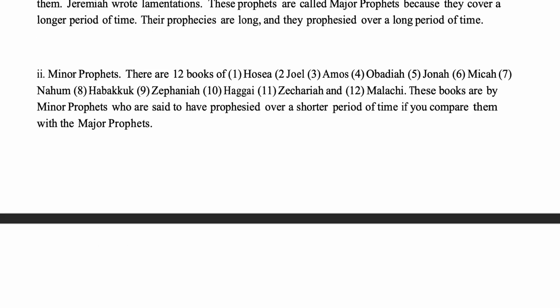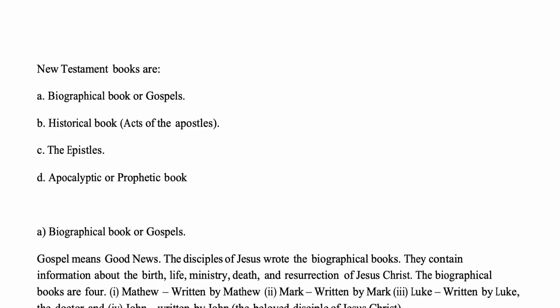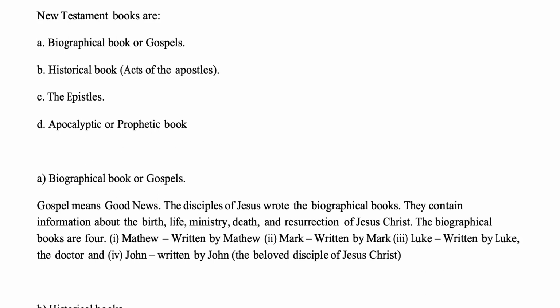New Testament books are: A. Biographical books or Gospels. B. Historical book, Acts of the Apostles. C. The Epistles. D. Apocalyptic or prophetic book. A. Biographical books or Gospels.